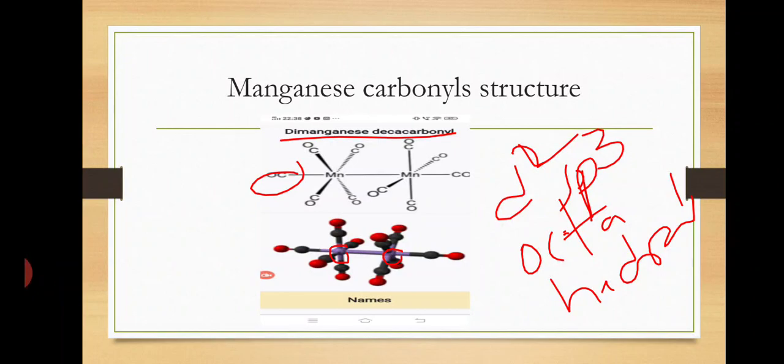Here the structure is octahedral and the magnetic property is diamagnetic.